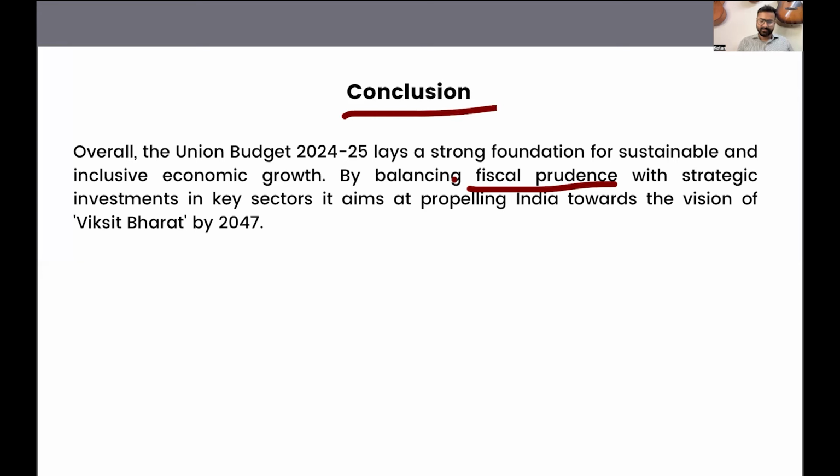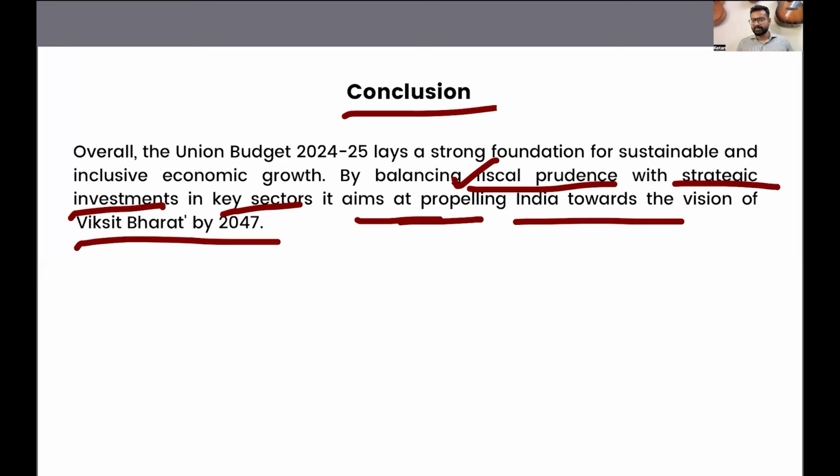So there is a balance between fiscal prudence and strategic investment, because the capital investment has been increased to 3.54% of GDP, which is 11.11 lakh crores in key sectors, which are the various priority areas of the government, and it aims to propel India towards the vision of Viksit Bharat by 2047. So this is the way you can conclude your answers.